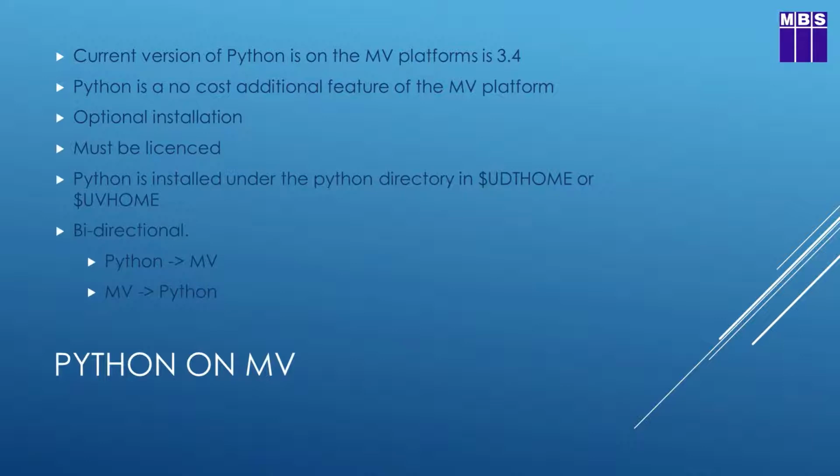Python is installed under the Python directory in UDT Home for Unidata or UV Home for Universe. And it is bidirectional, which means that a Python program running from an operating system command prompt can reach into the multi-value database and read and write data from that database. Conversely, Python programs can be called from within the multi-value environment. So from TCL, we can run a Python program, or from multi-value BASIC, we can call Python functions to enhance the capability of our multi-value platform. And I'll show examples of both of those shortly.